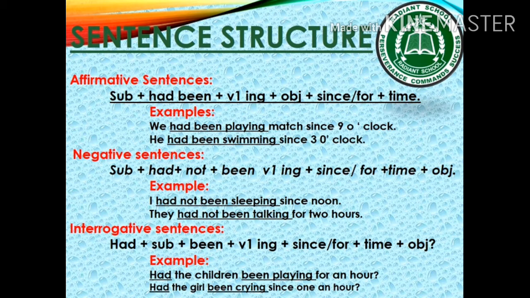In interrogative sentences, had comes at the start of the sentence, then comes the subject, and after the subject we add been with the first form of verb plus ing. Had the children been playing for an hour? Had the girl been crying since 1 hour?